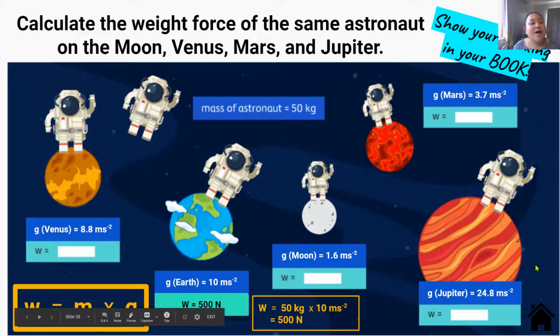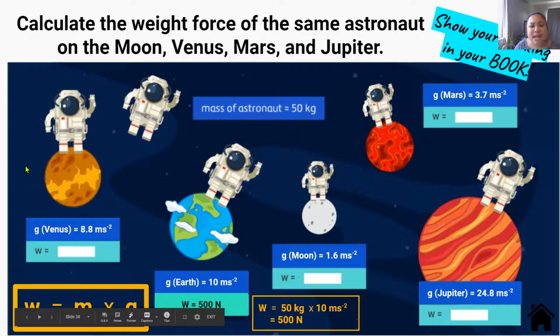So, I would like you to get a pen and paper and do this activity in your book. In your book, you need to show your working, and I'll show you how to do that. So the activity is calculate the weight force of the same astronaut, this guy here, on Moon, Venus, Mars, and Jupiter. So we're calculating the weight force, so we're using the W, capital W. And to do that, we times the mass by the acceleration due to gravity. Okay, and that's in this equation here.